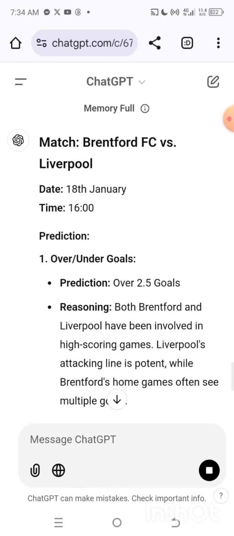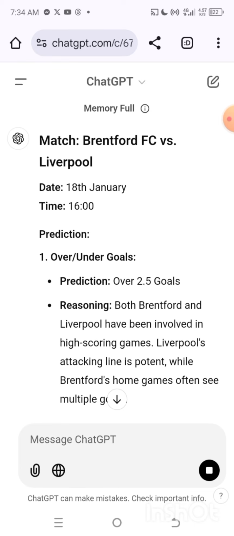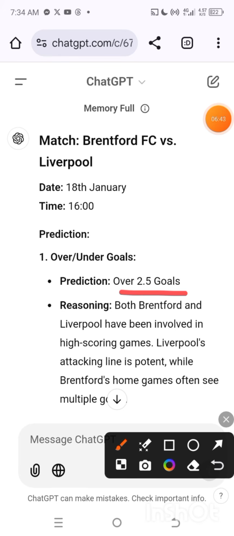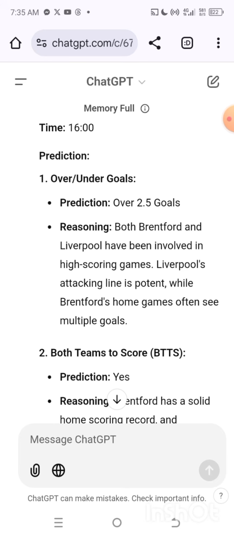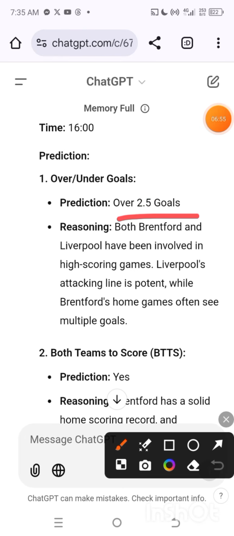So this particular game, Brentford versus Liverpool, ChatGPT is recommending that over 2.5 is going to happen in this match, and it's giving me its own reason. You can also read the reason, and if the reason is tangible for you, you can definitely go and bet it, right? So let's read these reasons and see if they are tangible for us.